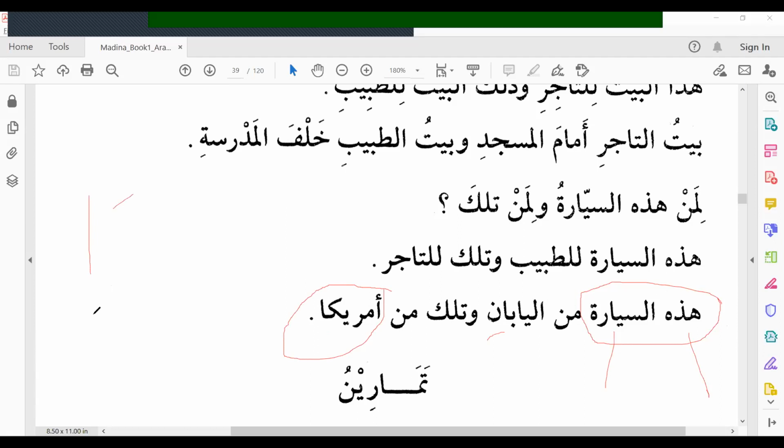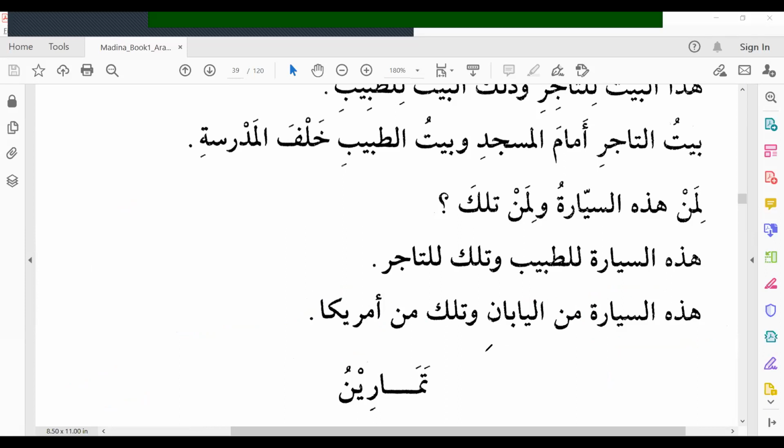What is the ruling of Ismul Maqsoor? It will not take kasra. So, although it is followed by a harful jar, min Amrika. Hadihi sayyaratu min al-yabani. This car is from Japan. Watilka min America, and that is from America.